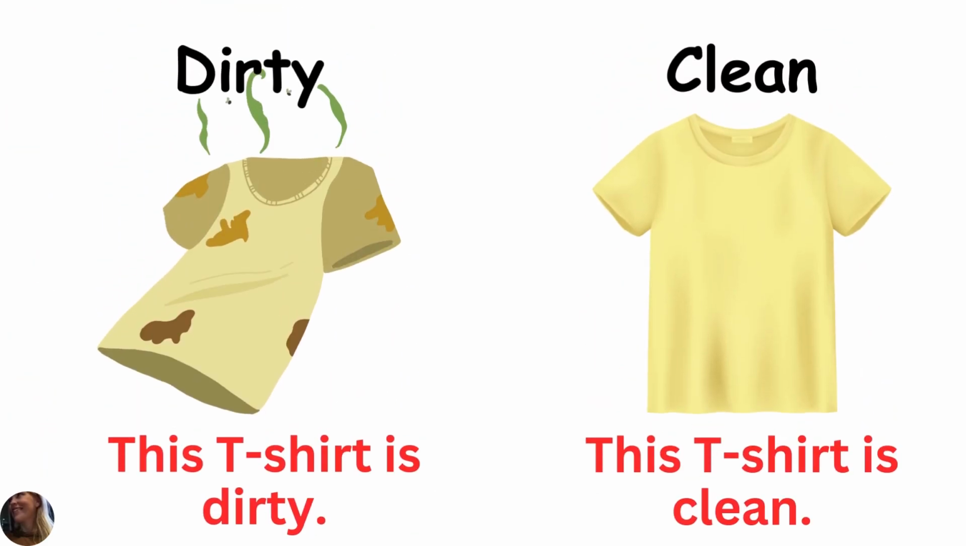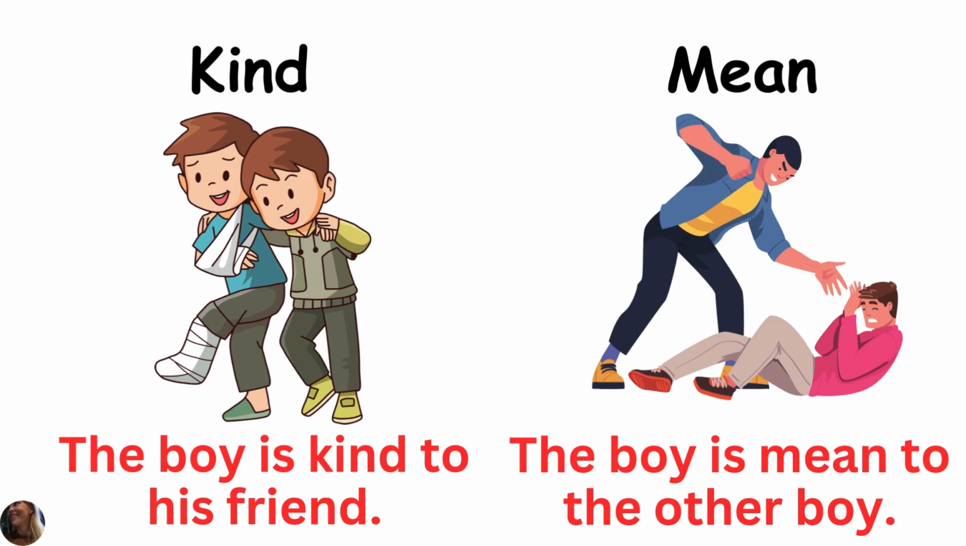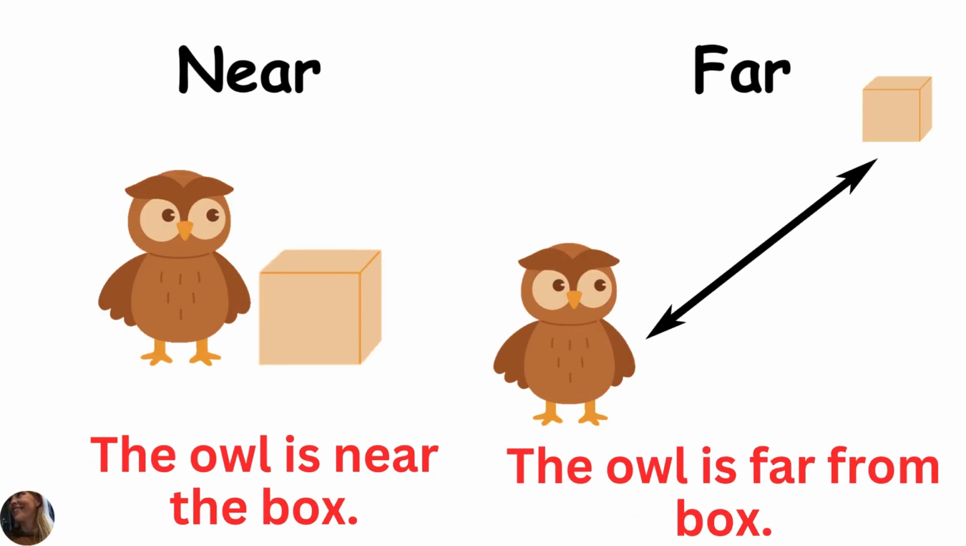Dirty, clean. This t-shirt is dirty. This t-shirt is clean. Dirty, clean. Kind, mean. The boy is kind to his friend. The boy is mean to the other boy. Kind, mean. Near, far. The owl is near the box. The owl is far from the box. Near, far.